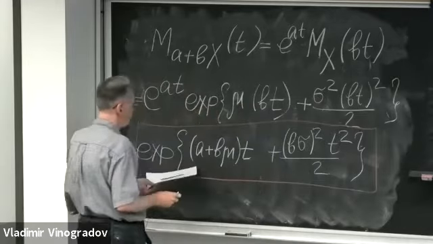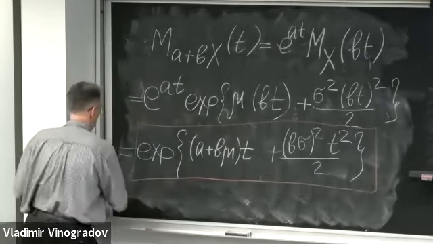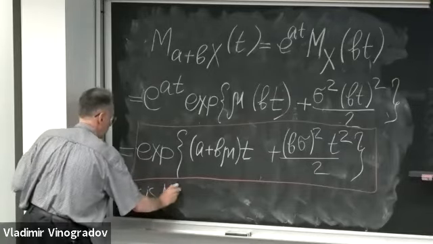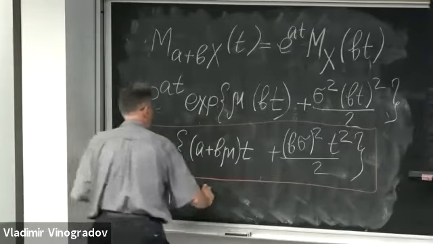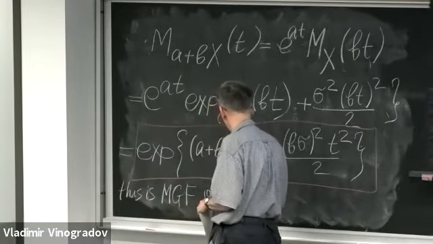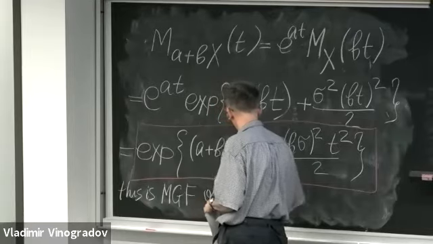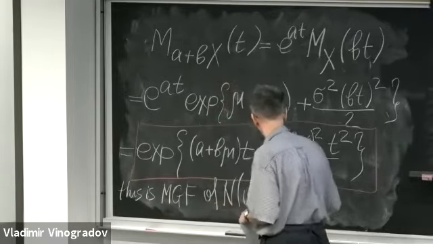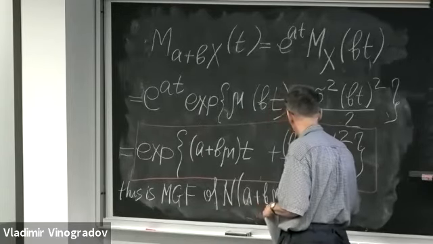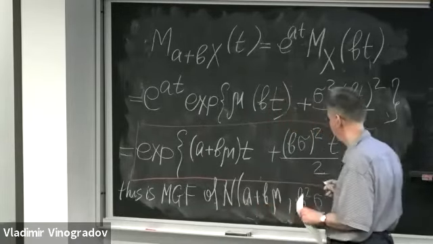And when we look at this, we identify it as the MGF of normal random variable with mean a plus b mu and variance b squared times sigma squared.